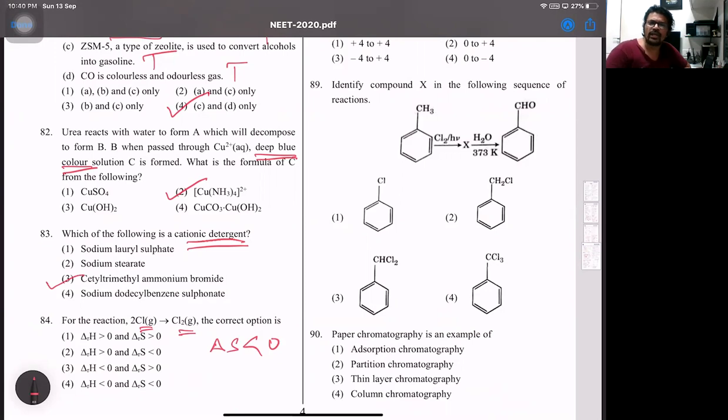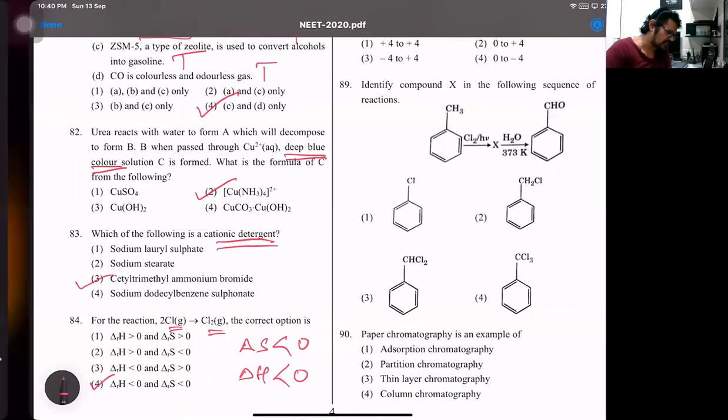Secondly, 2 chlorine atoms have become a chlorine molecule. So if atoms become molecules, we say molecule is more stable than the combining atoms. So molecule is associated with less energy. So less energy, so its delta H also will be less than 0 over there. So for that, if you observe, 84, there's only one option. That's option 4. Okay.